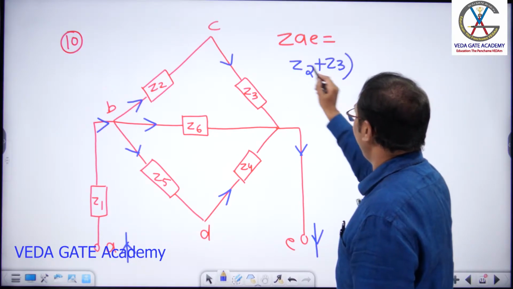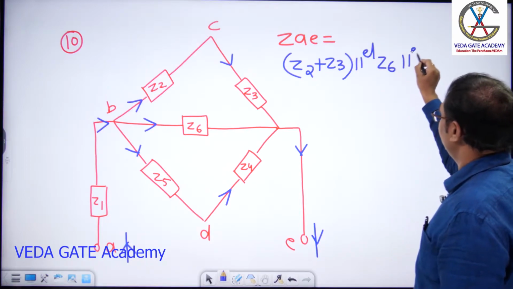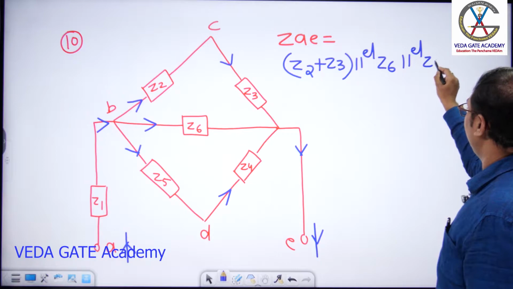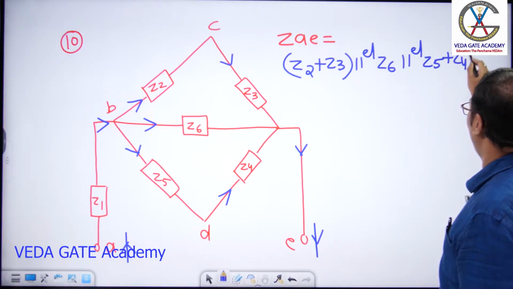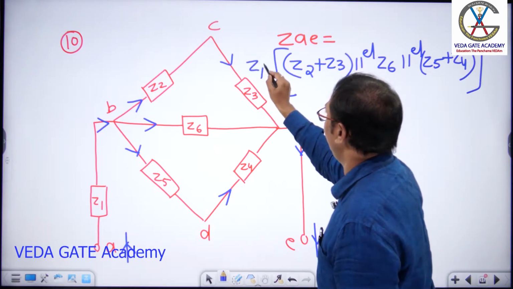Z2 plus Z3 parallel with Z6 parallel with Z5 plus Z4. The total combination is in series with Z1.